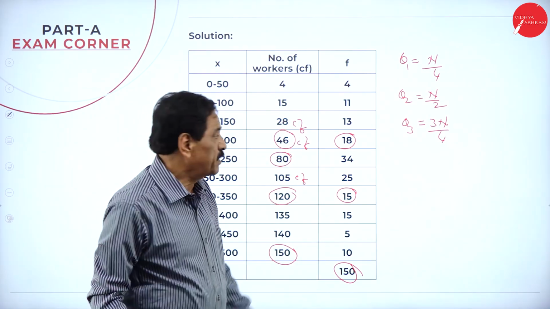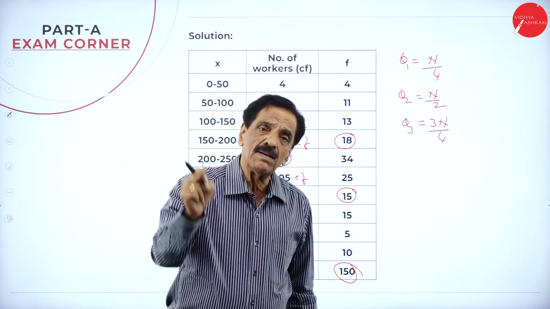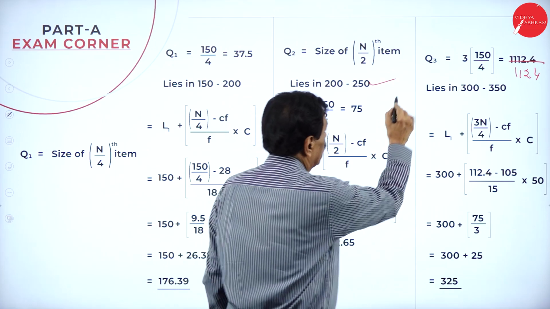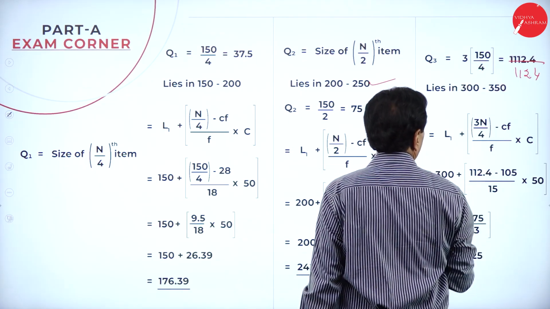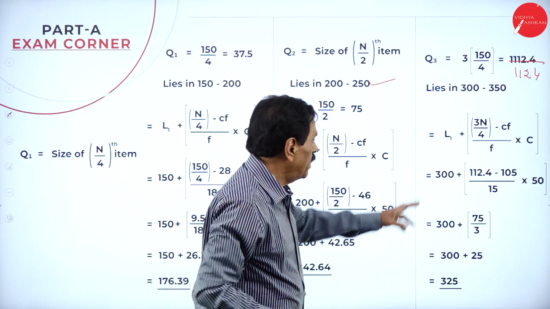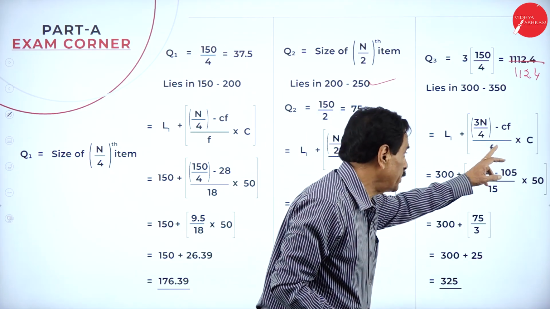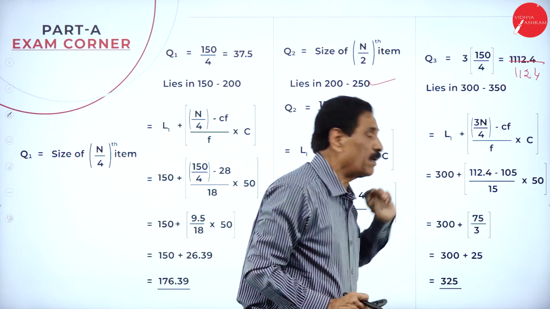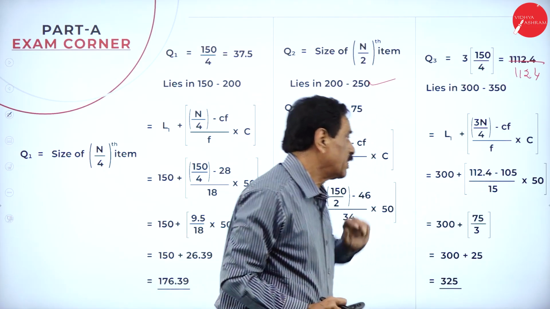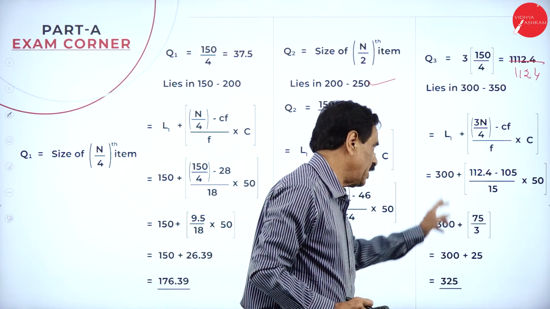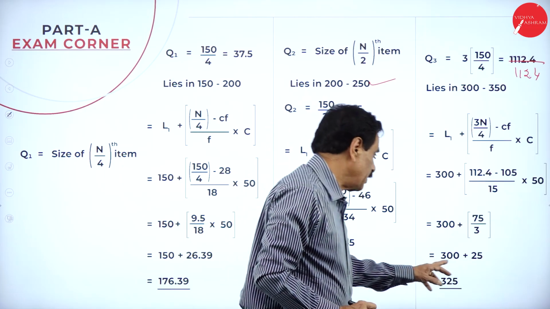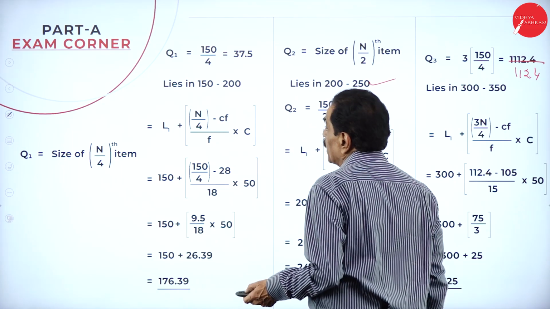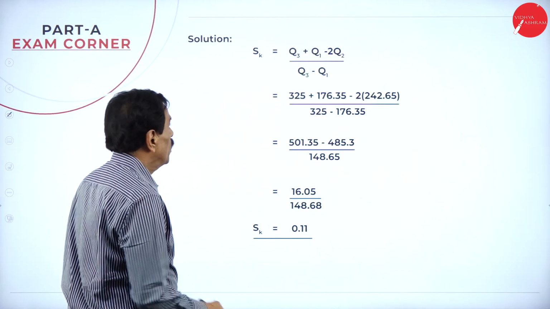What is Q3? 3N by 4. Formula: L1 plus 3N by 4 minus CF over F into C. Apply. Q3, 3 into 150 by 4, 300 to 350. L1 is 300, 3N by 4 is 112.4. The number behind is 105, divided by 15 into 50. If you simplify this, 75 divided by 3, it will come 25, then 300 plus 25, 325. This is your Q3.